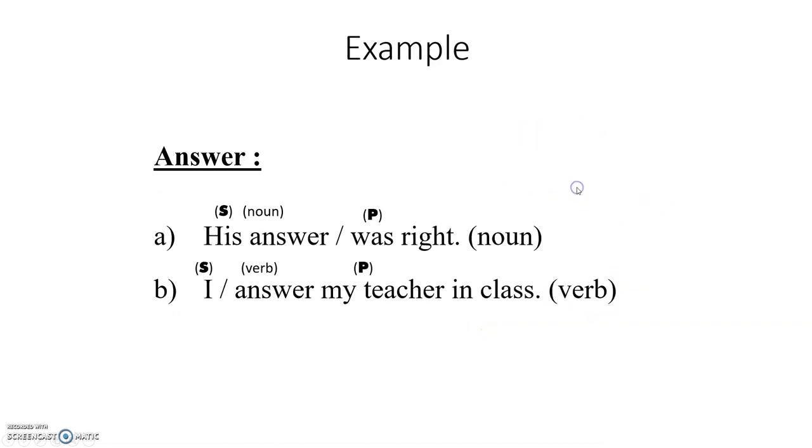Let's take another example also. Answer. Now, this answer was right. So here it's a noun because was becomes the verb. Answer here becomes the noun. And if I have to say, I answer my teacher in class, that's showing action. So here the word answer becomes the verb. Alright, so when you are doing these sentences, using them as noun and verb, please see where you place them and whether it's an action word or whether it's a noun word. That's important.